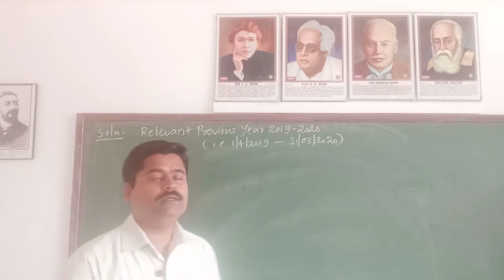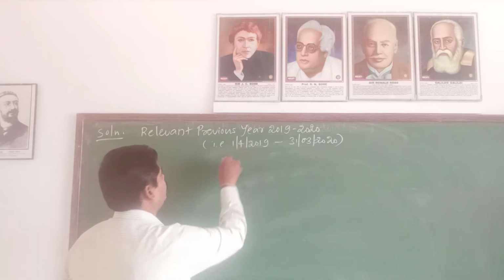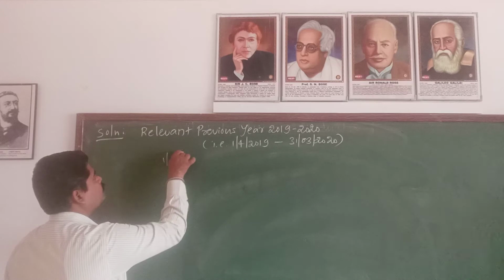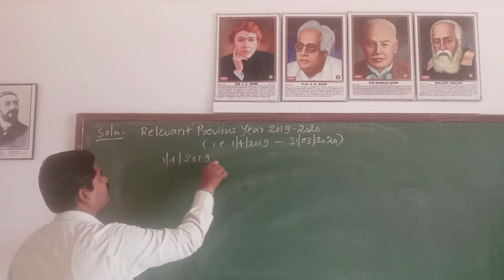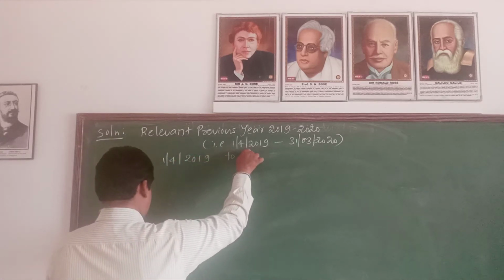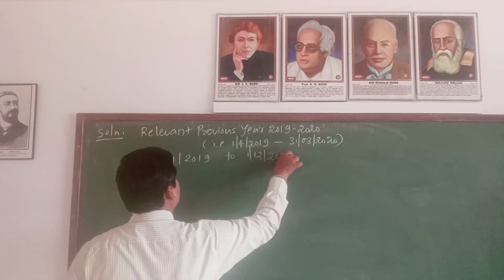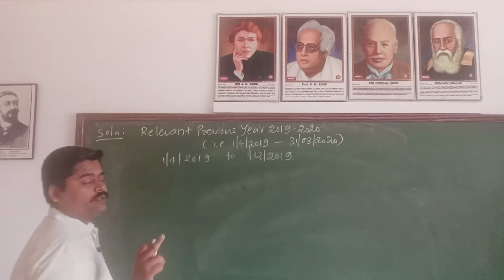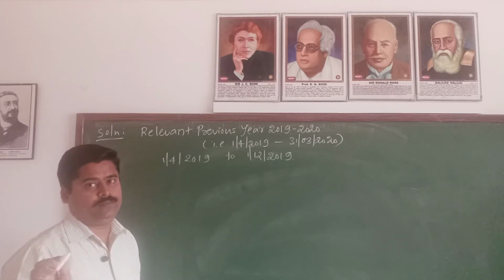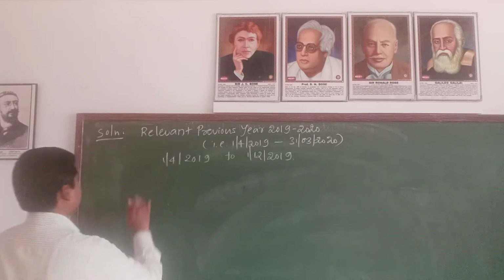It means that from 1st April 2019 till 1st December 2019, he was there in India only. That is fine.